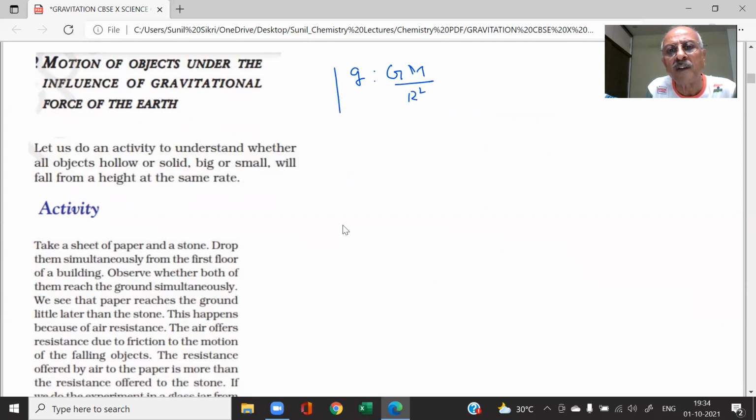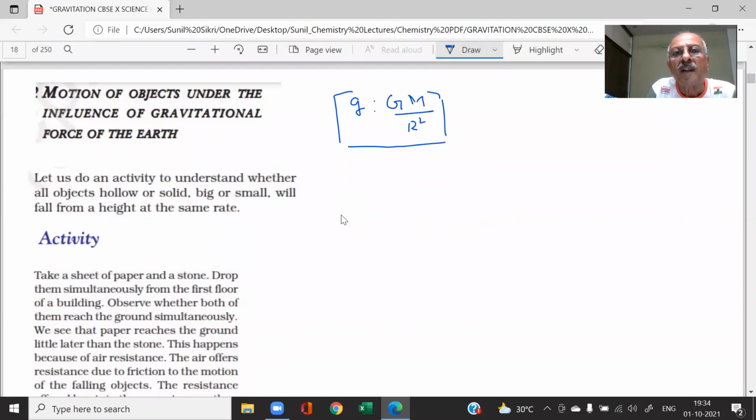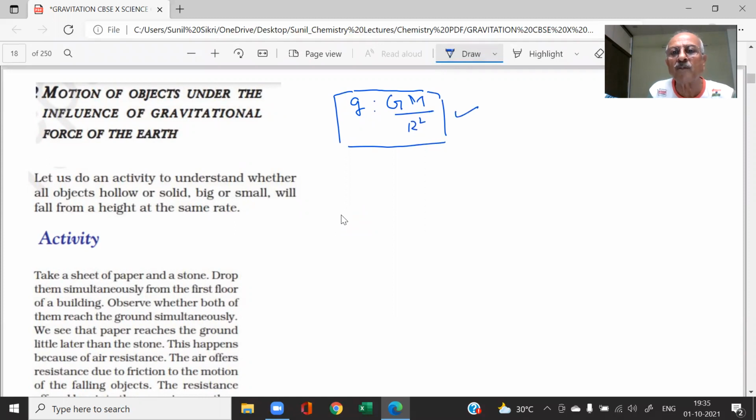By now, this formula is known to us, students. This formula should be known and we should be able to remember it because questions will be asked on this formula. The gravitational constant, mass of the Earth, radius of the Earth, there is no small m, the mass of the object is not there. Therefore, this does not depend on the mass of the object.